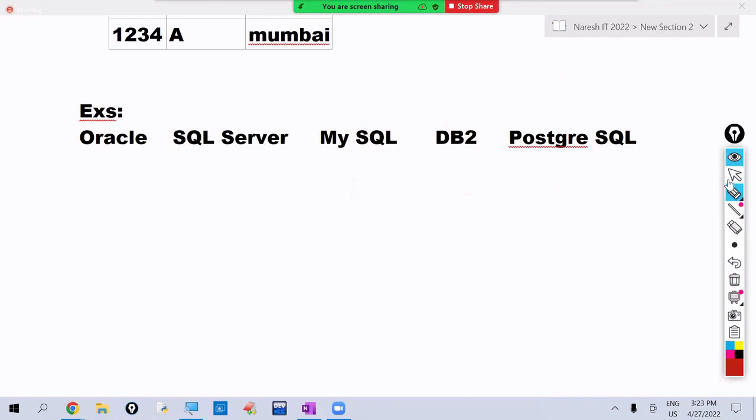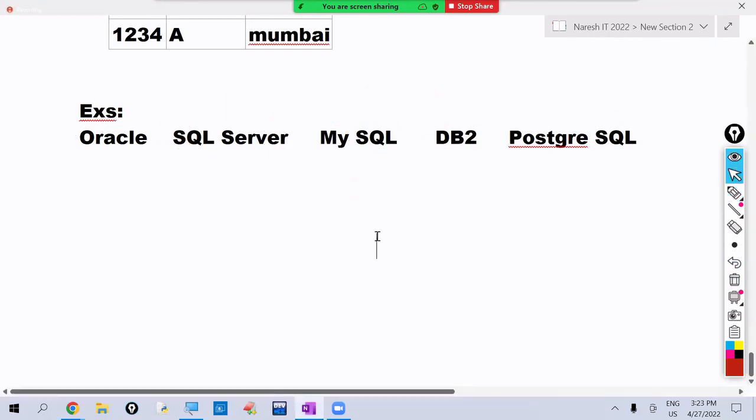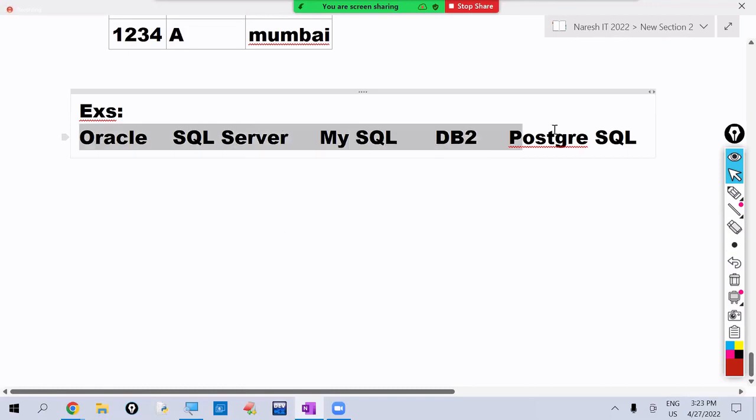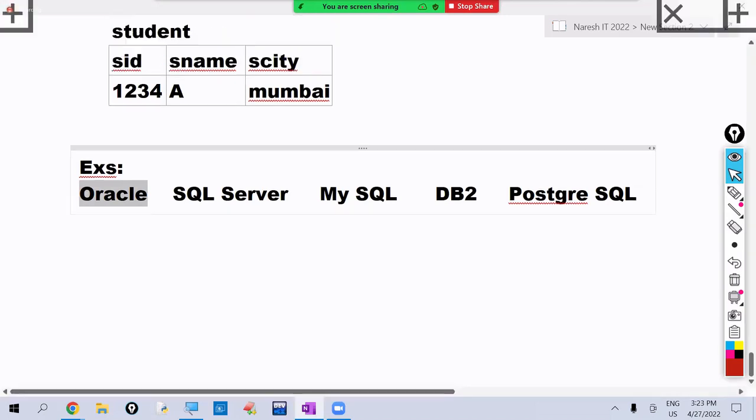If you take a laptop, Apple company laptop, the product is the same, laptop only: Apple's laptop, Dell's laptop, HP's laptop, Microsoft's laptop. Different manufacturers are there. Similarly, here also the product is the same. RDBMS is a product, and different companies introduced their own software. Among these, the most famous relational database management software is Oracle. So we are learning this Oracle. So this is about RDBMS.